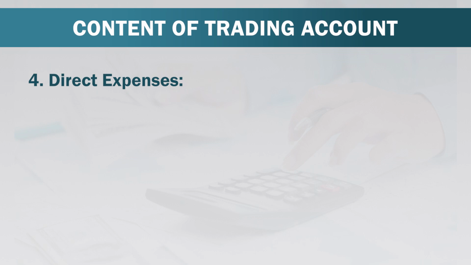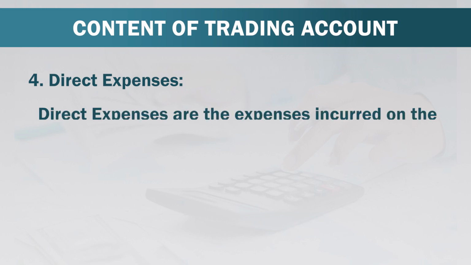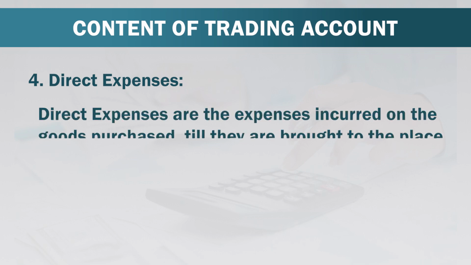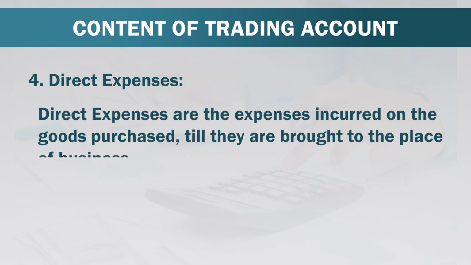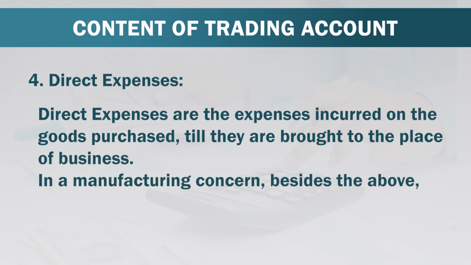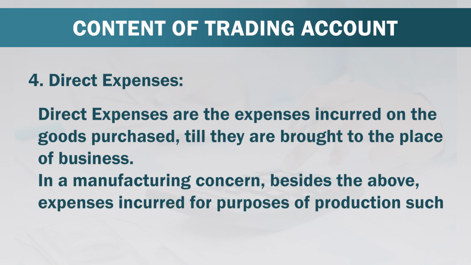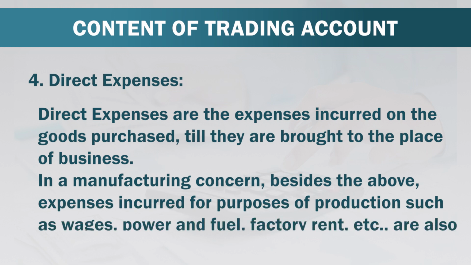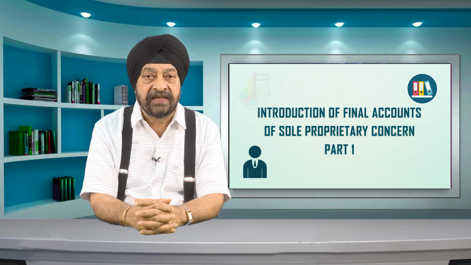The fourth important item of the debit side of trading account is direct expenses. Direct expenses are the expenses incurred on the goods purchased till they are brought to the place of business. In a manufacturing concern, besides the above, expenses incurred for the purpose of production such as wages, power and fuel, factory rent, etc. are also direct expenses. Let us discuss a few direct expenses individually.